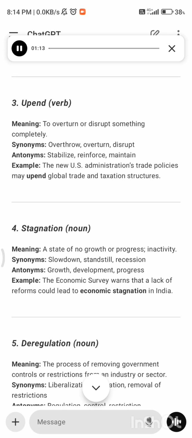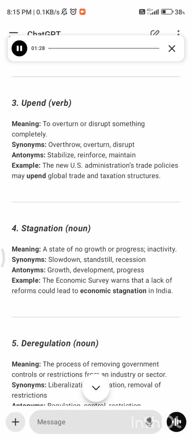4. Stagnation, meaning a state of no growth or progress, inactivity. Synonyms: slowdown, standstill, recession. Antonyms: growth, development, progress. Example: the economic survey warns that a lack of reforms could lead to economic stagnation in India.